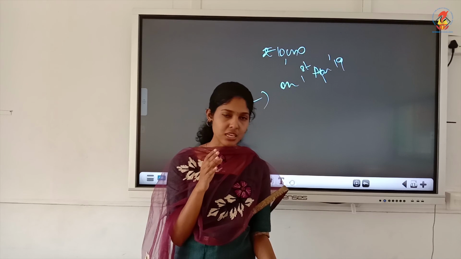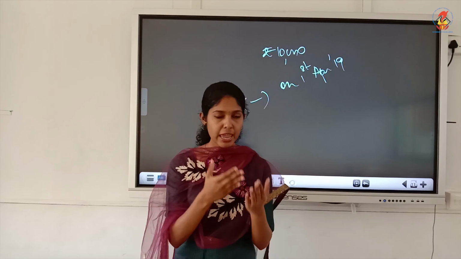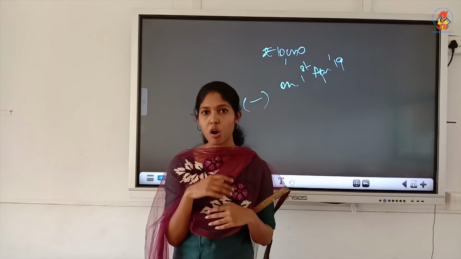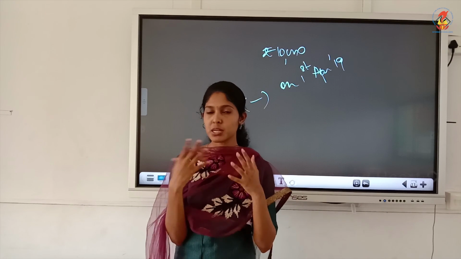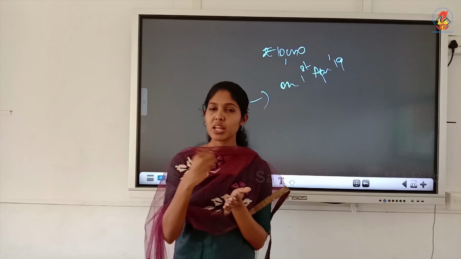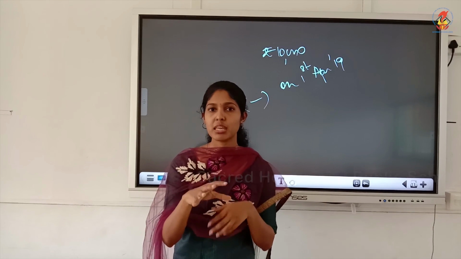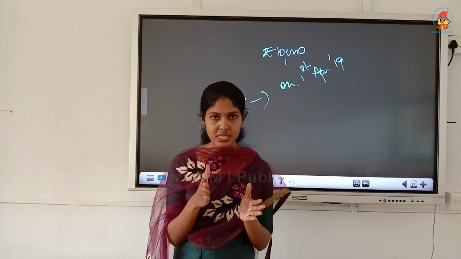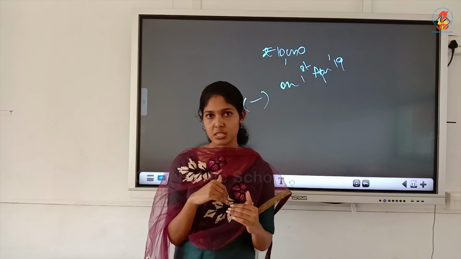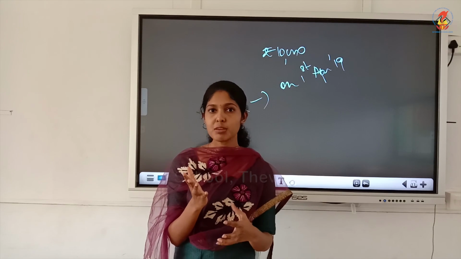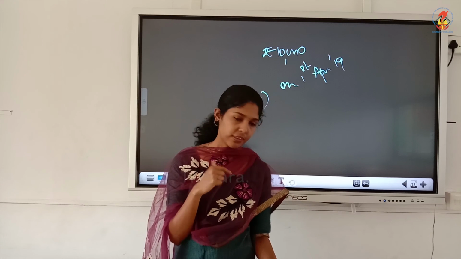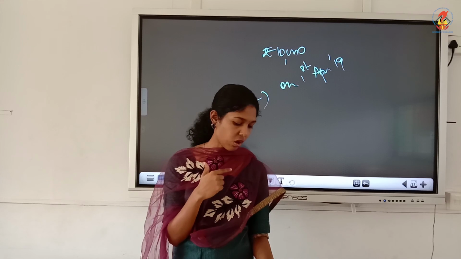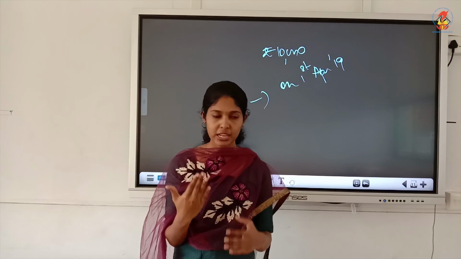Then legacy is given. Legacy means it is the amount received or receivable by NPOs as per the will of a deceased person. Deceased person means person who died. As per his will, he would have written in his will, so much amount can be donated to this NPO. So that amount is called legacy, and if it is general purpose, you can take it here, or else if it is for specific purpose, it will be capital in nature. Then sale of old newspapers, rent, gain on sale, we already discussed loss on sale. So all these are revenue or recurring in nature.